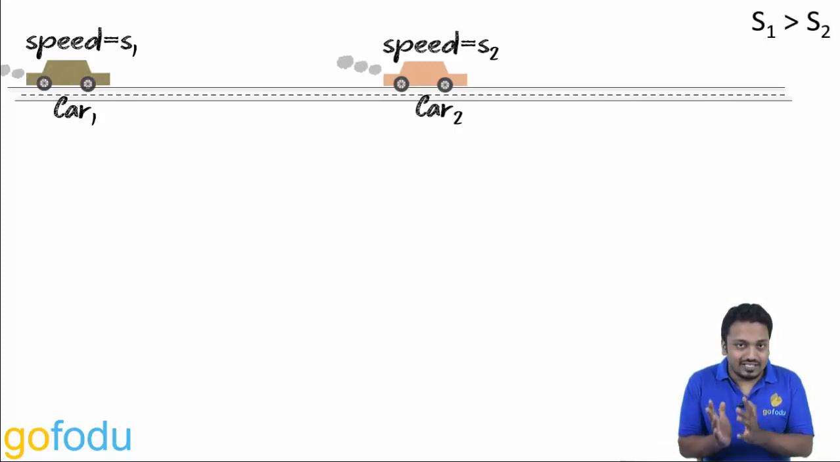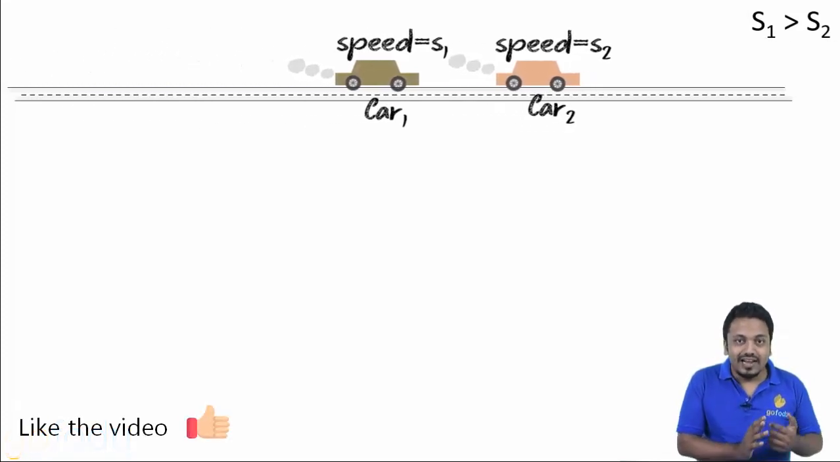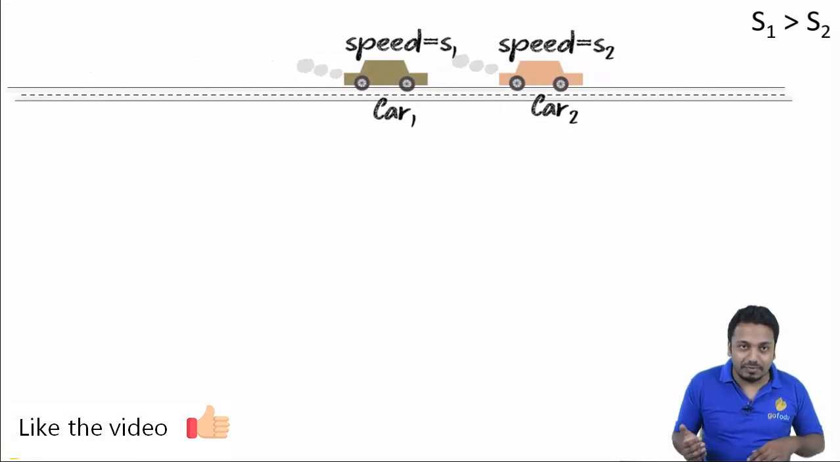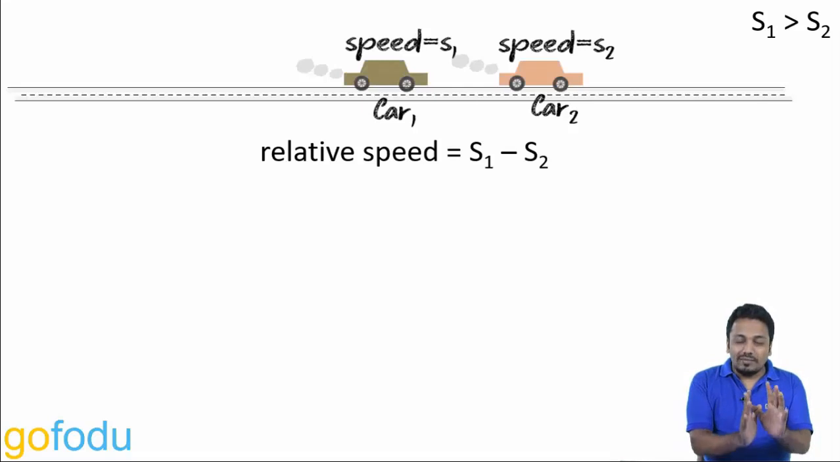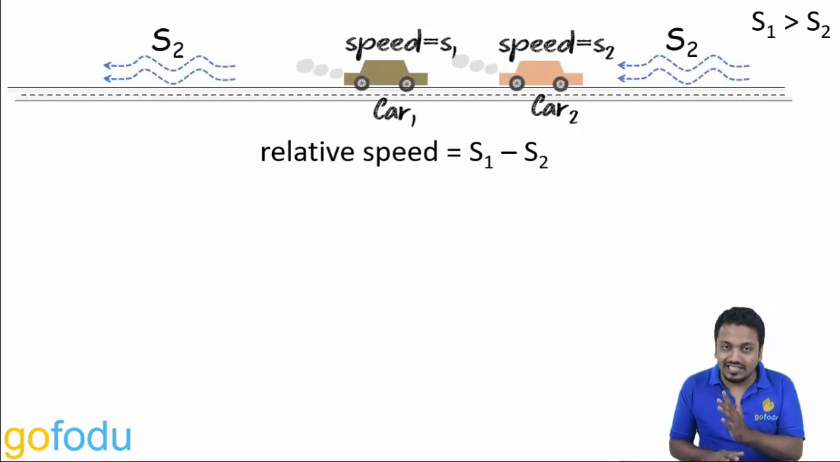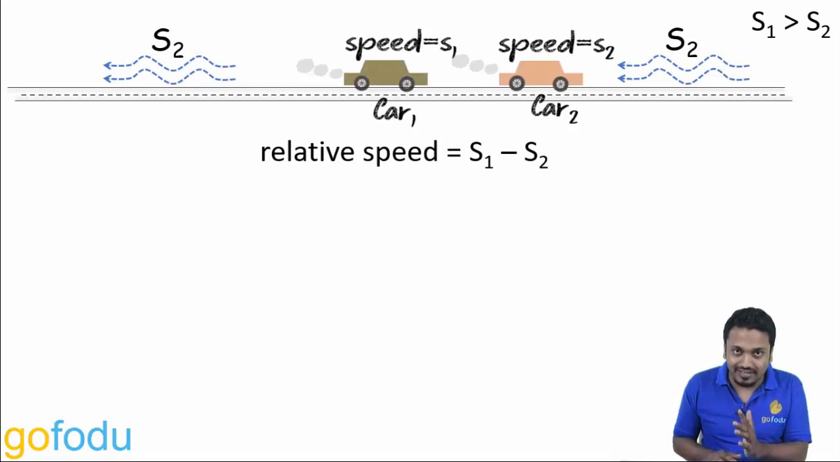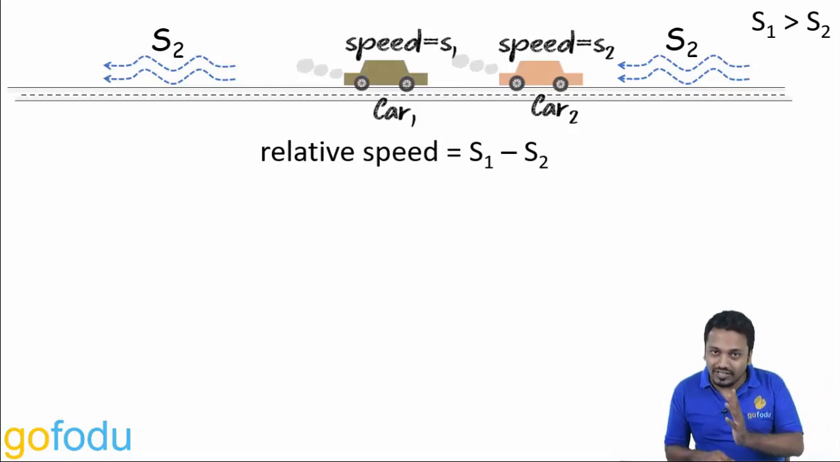S1 is greater than S2. So car 1 will soon catch up to car 2, and the relative speed of car 1 with respect to car 2 is S1 minus S2 when they are moving in the same direction. You can also imagine that there is a heavy wind blowing in the opposite direction with a speed S2. Now this wind will oppose the motion of both the cars, car 1 as well as car 2. The wind will counteract the speed of both the vehicles.